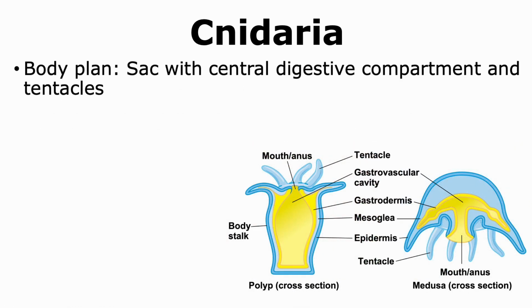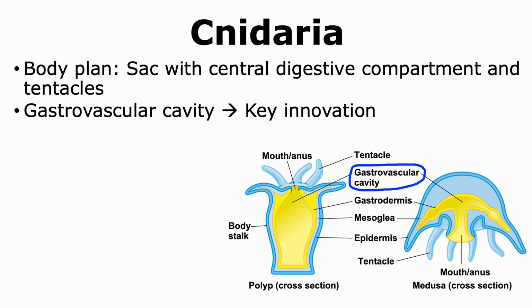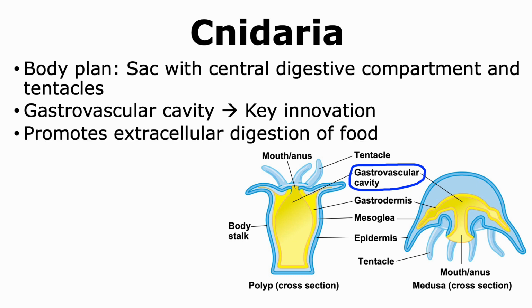Cnidarians have a simple body plan which consists of a sac that has a central digestive compartment called a gastrovascular cavity and tentacles that are present near the mouth of the organism. The gastrovascular cavity was a key innovation event during evolution because it allowed the organism to digest food in an extracellular fashion.